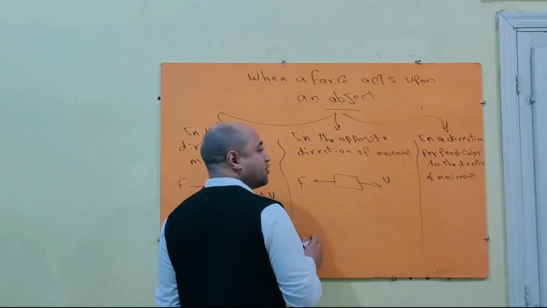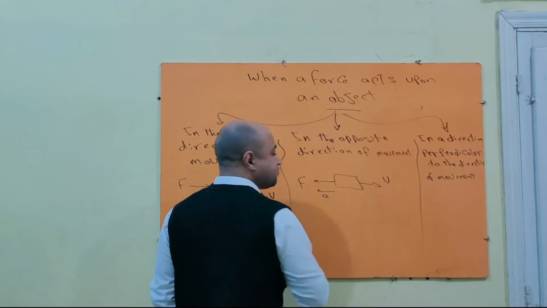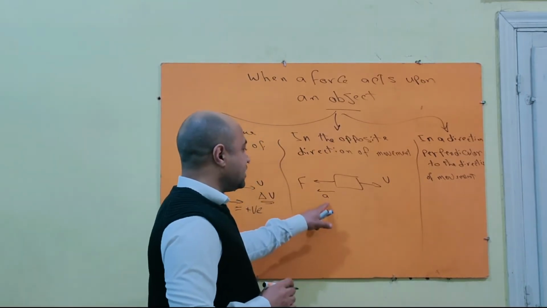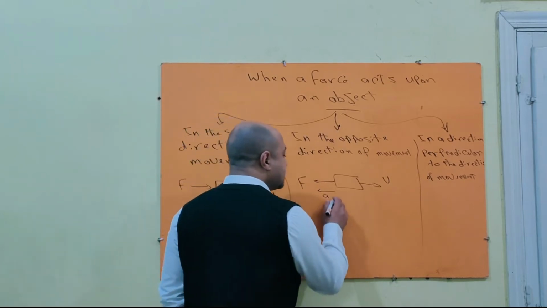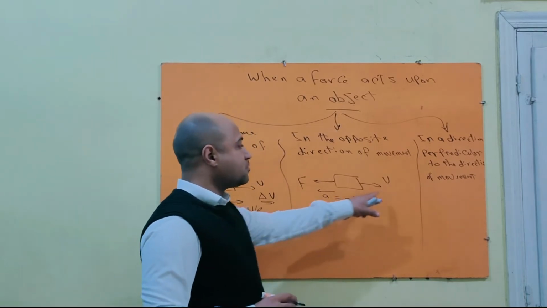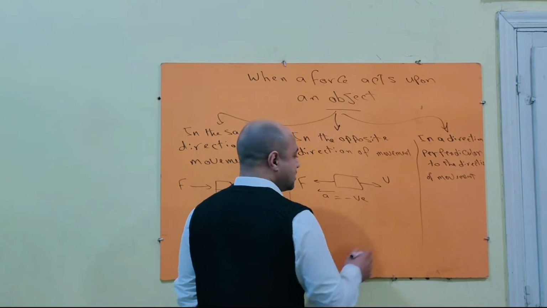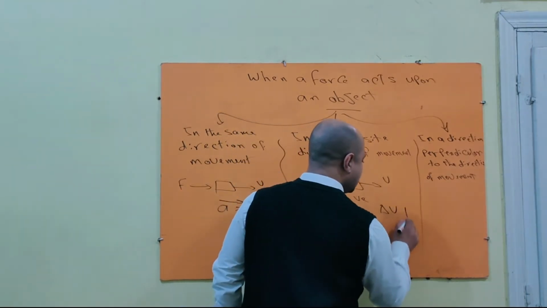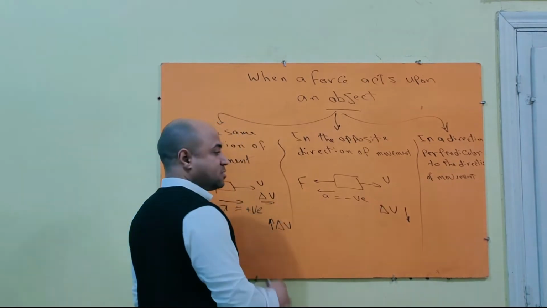The object acquires an acceleration in the same direction of the acting force, and this acceleration is called negative acceleration. This force decreases the speed of the moving object. Its velocity decreases.